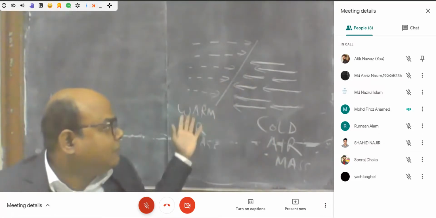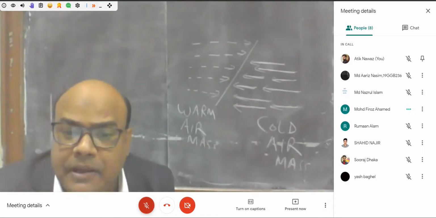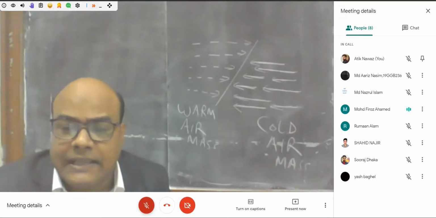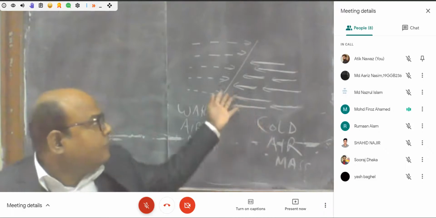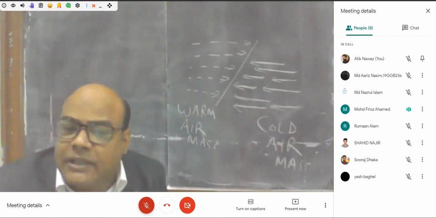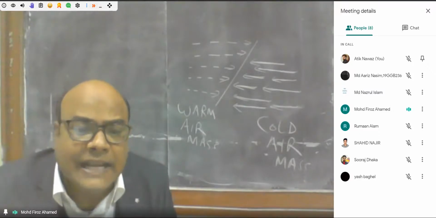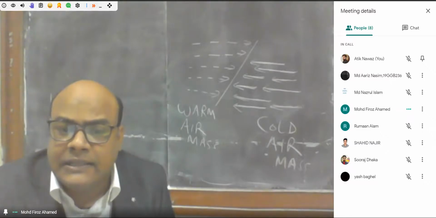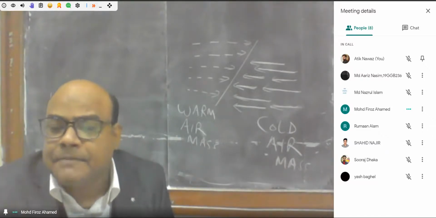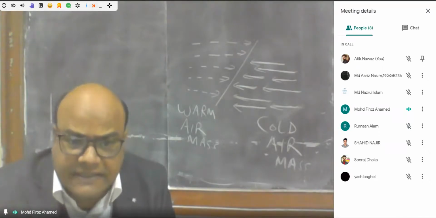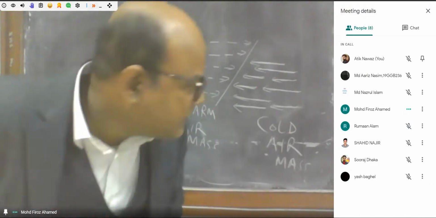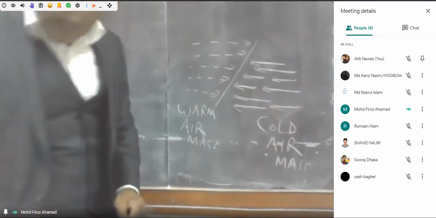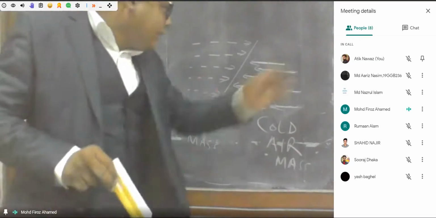That construction of the front is the primary step in the formation of a cyclone, especially the temperate cyclone. The front is the first stage of the formation of the cyclone, and that is known as frontogenesis. The formation of the front in the subpolar low pressure belt areas is called frontogenesis. Then what happens is that when the warm air masses converge with the cold air masses,